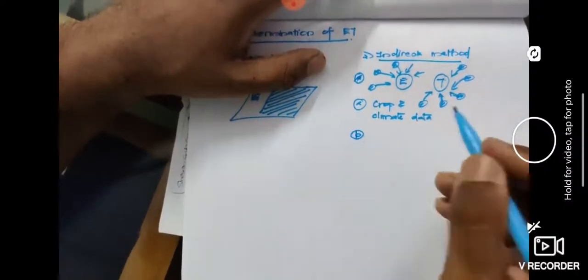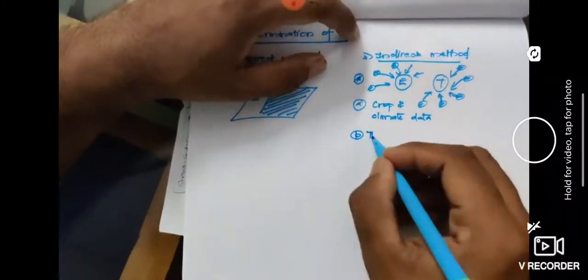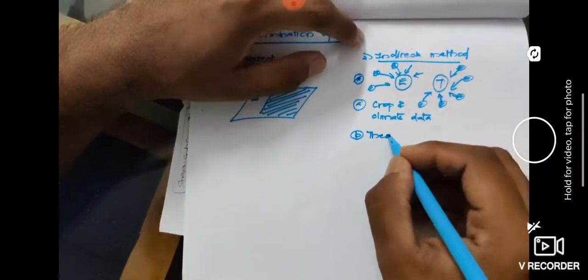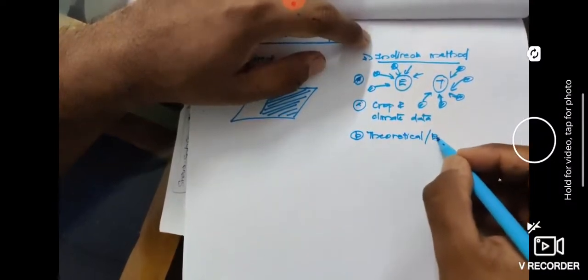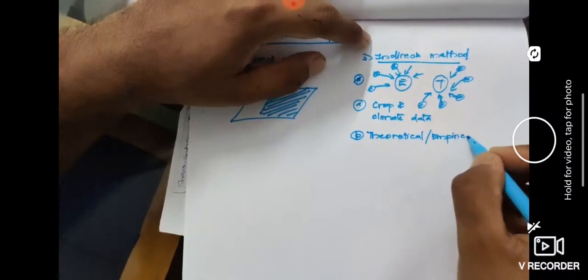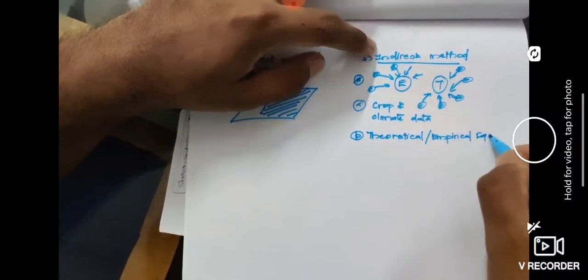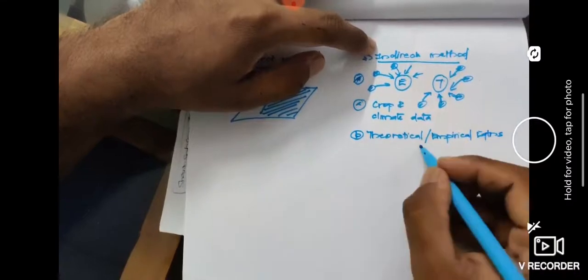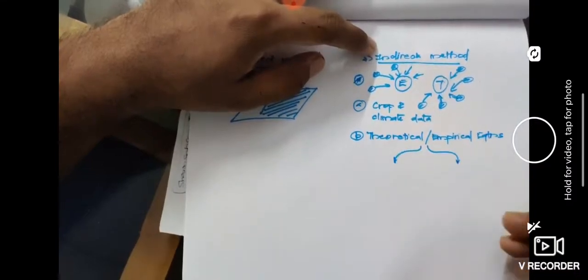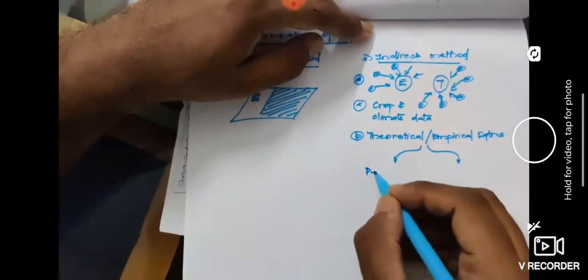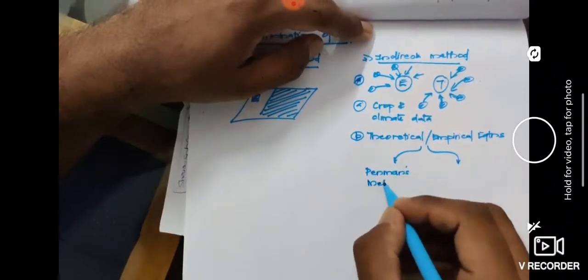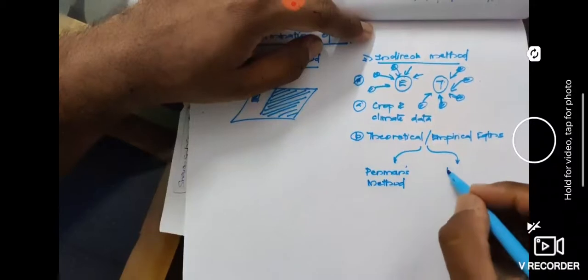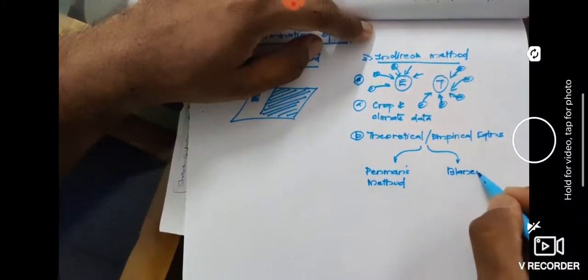And coming to the next type of indirect method, we can use theoretical or empirical formulas or equations. Out of these, the most important two empirical equations are Penman's method and the Blaney-Criddle method.